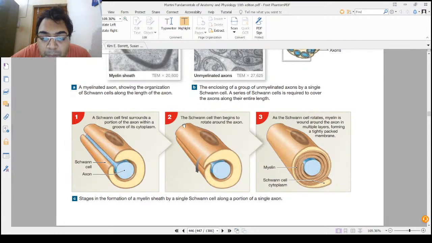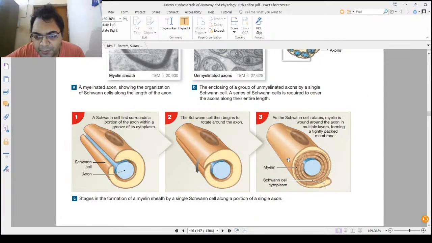Look at step number 2. It rotates around the axon, keeps on rotating, so it will elongate its plasma membrane. It is just rotating and causing more concentric circle formation. That is known as the tight packing of the membrane, and this is then known as the myelin sheath, a thick multi-layered plasma membrane which is produced by the Schwann cells. So this is how the myelin sheath is generated.